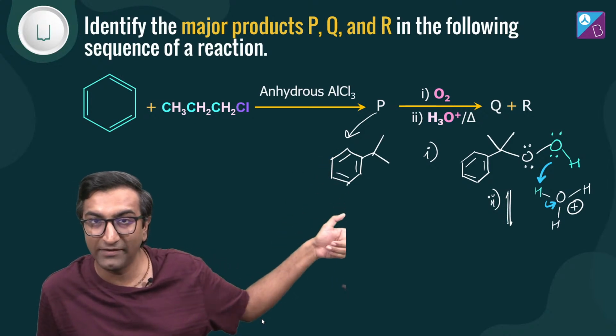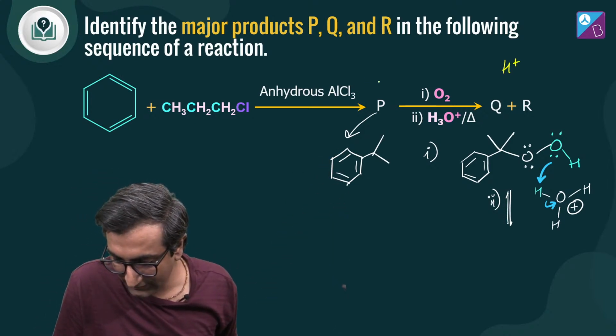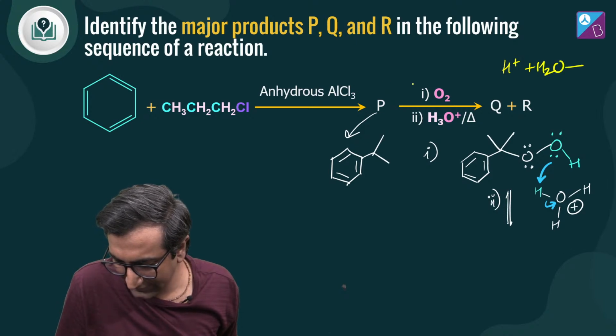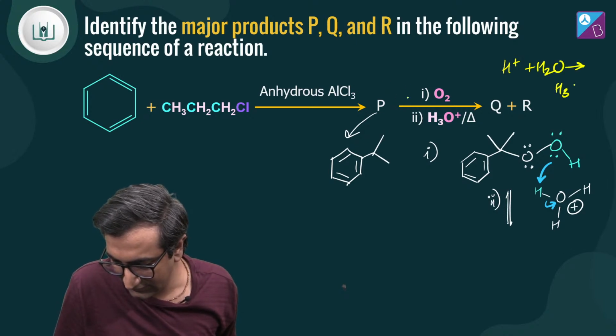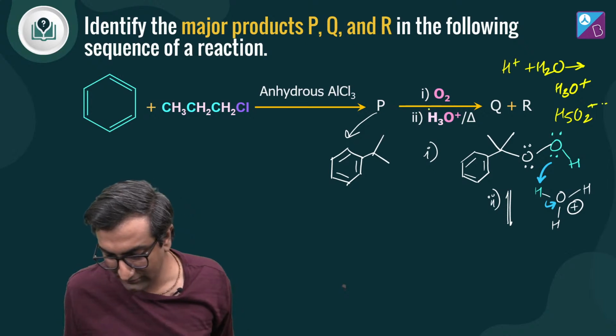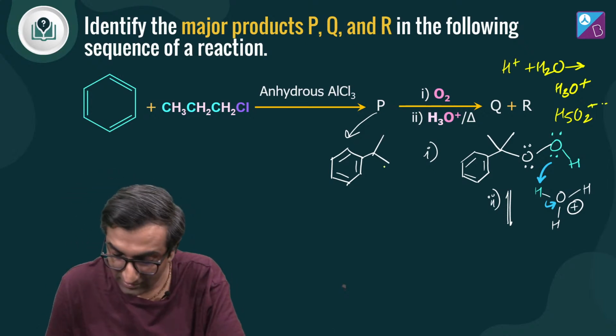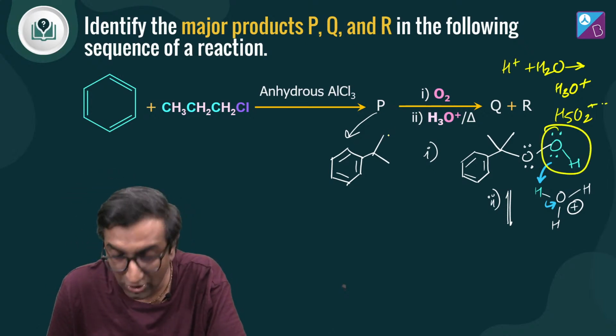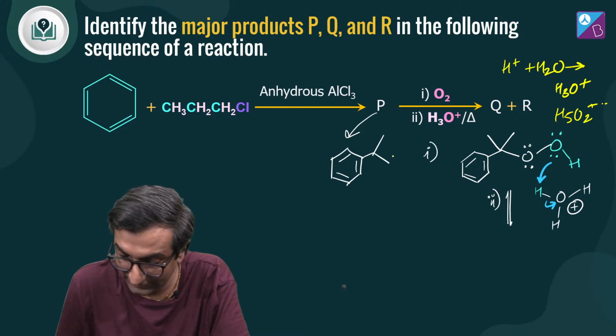So H3O plus is what gets formed, right? H plus interacts with water and gives you this species. You could also get H5O2 plus etc. बहुत चीजें आएंगी, बट हम लोग फोकस करेंगे ये जो peroxide का OH है. You'll see मैंने अलग कलर किया है.